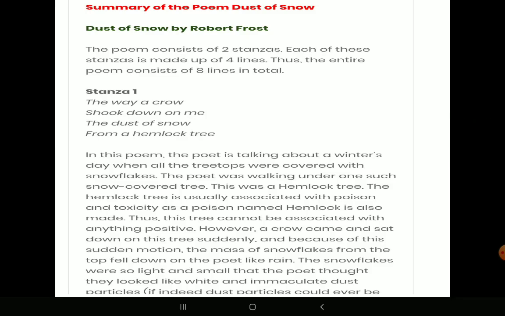This is the summary of the poem. The poem consists of two stanzas. Each of these stanzas is made up of 4 lines. Thus, the entire poem consists of 8 lines in total. Very small poem to read.